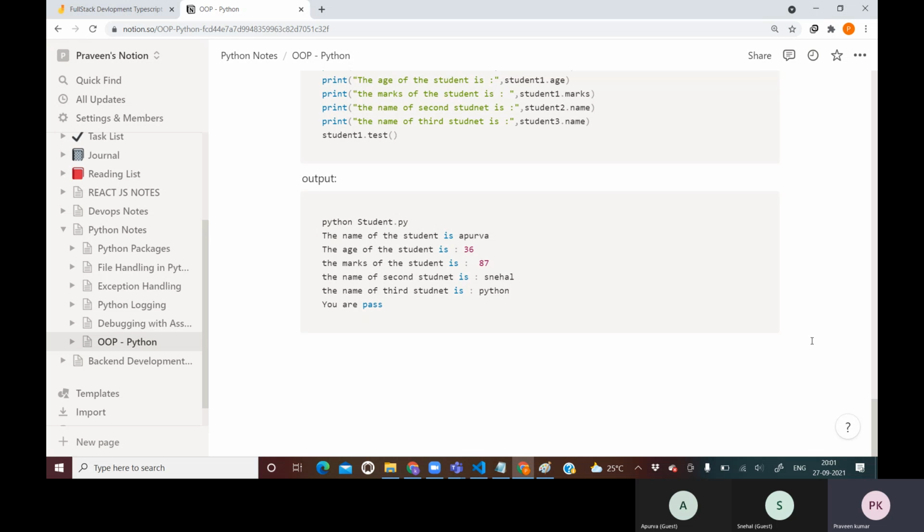When it comes to MNCs, they want core concepts, any language, and some experience, because if you are a fresher, then they will expect aptitude from your side.